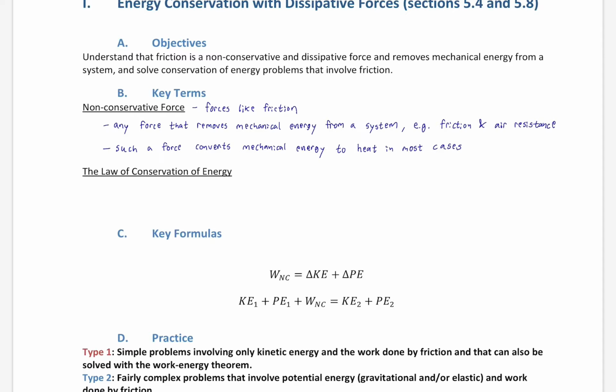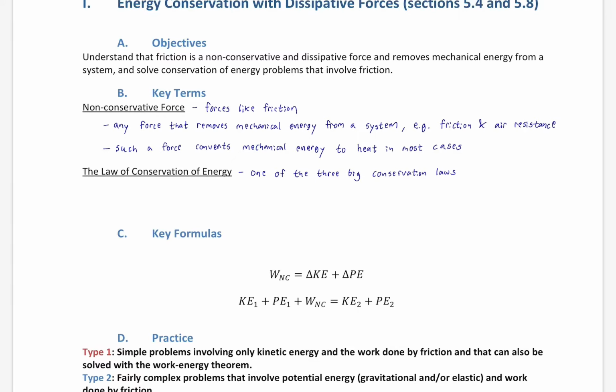Such a force converts mechanical energy to heat in most cases. That's where the energy is going. We're not talking about heat in this chapter yet, but that's foreshadowing things to come. This also sets the stage for a big idea called the law of conservation of energy. Notice this is different than the principle of the conservation of mechanical energy. The terms principle and law are kind of interchangeable. Law just sounds a little bit more serious.